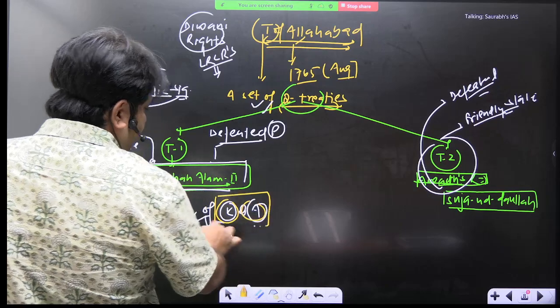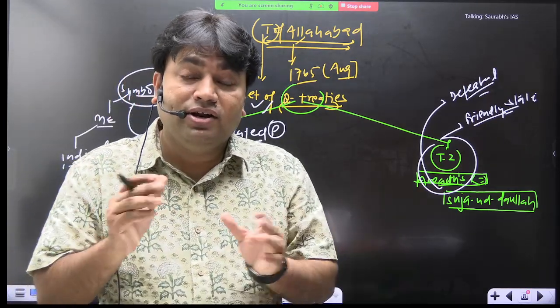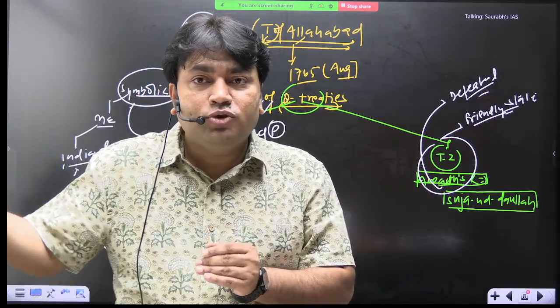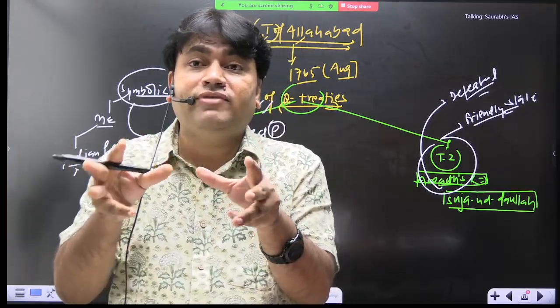Okay, so future alliance between these two powers will not be possible. It will create an enmity for the future between the Mughal emperor and the Awadh state. This is diplomatic, this is divide and rule policy.